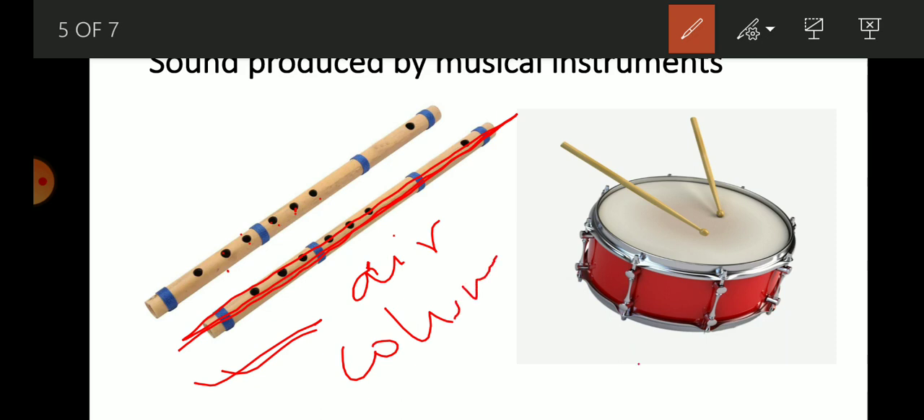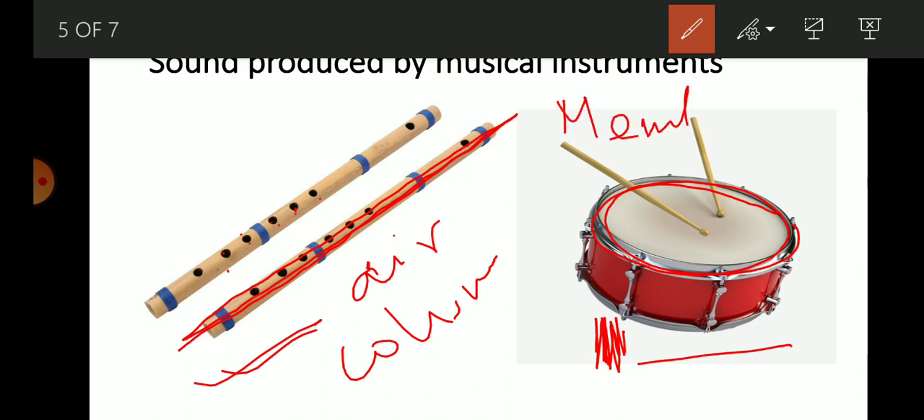Next here you will see the drum. When drum is beaten by a stick, the fine membrane over the drum starts vibrating up and down, and this fast vibrating up and down motion produces sound. So here the membrane of the drum, that is stretched membrane, produces sound when it is beaten by a stick.